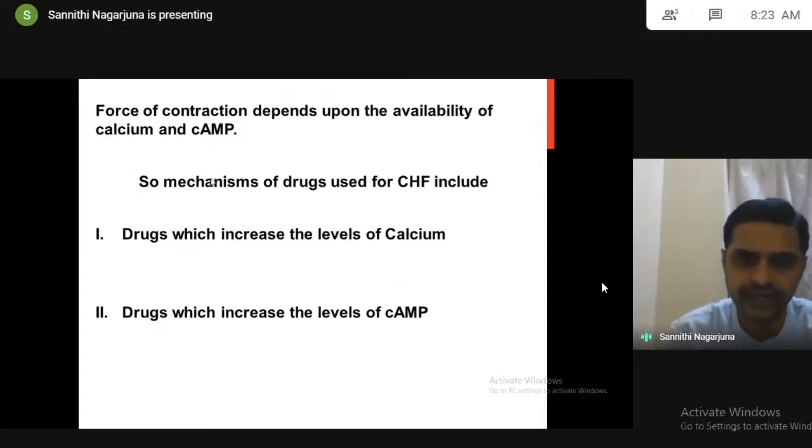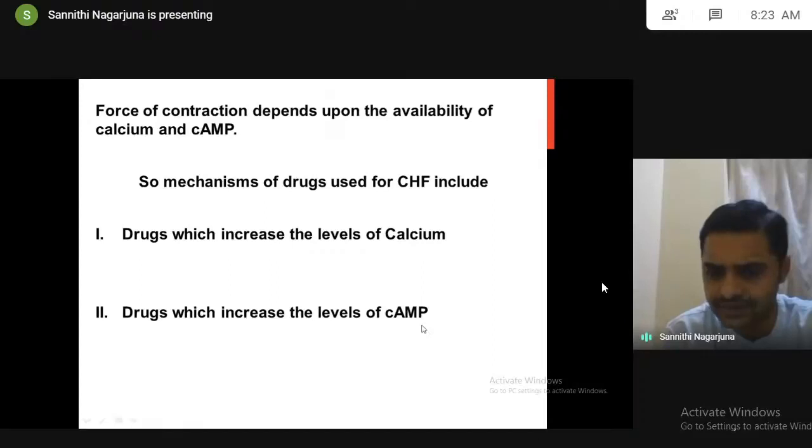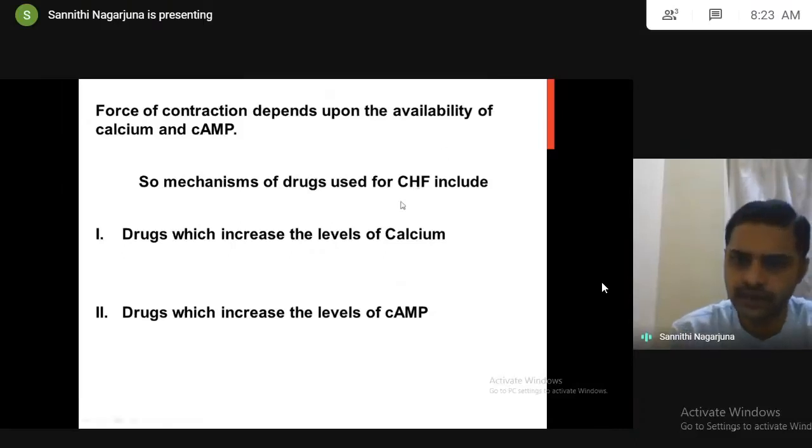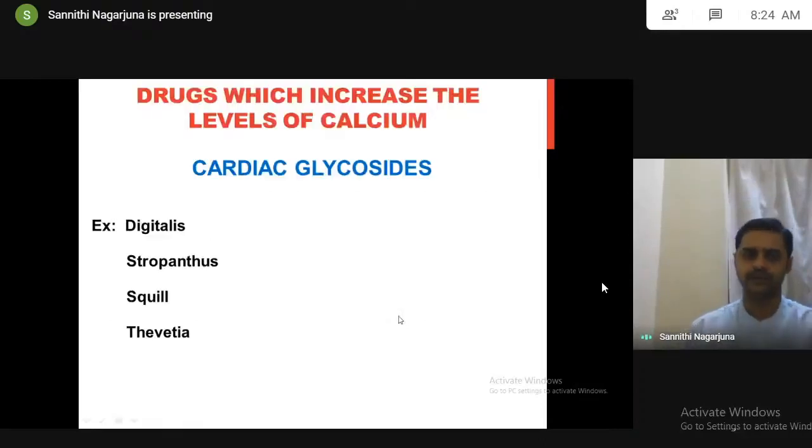So to treat CHF, we have to increase the force of contraction. To increase the force of contraction, we have to increase calcium and cyclic AMP. So the mechanisms of drugs for CHF include the drugs which increase the levels of calcium and the drugs which increase the levels of cyclic AMP. Now we'll see one by one.